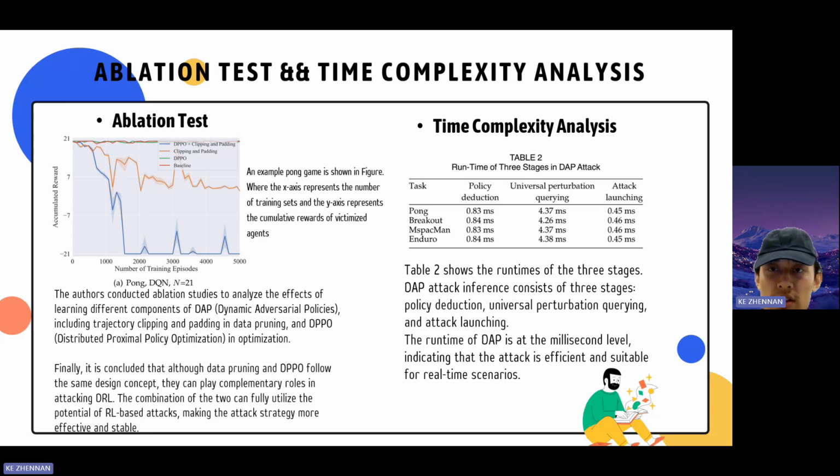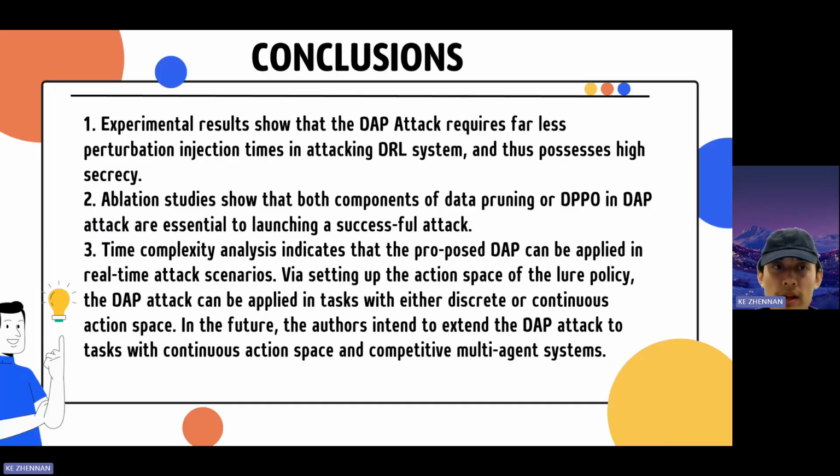The time complexity analysis shows that the DAP attack inference consists of 3 stages: policy deduction, universal perturbation querying, and attack launching. Each stage operates at a millisecond level, indicating that the DAP attack is efficient and suitable for real-time scenarios. And next, let's move on to the conclusion part.